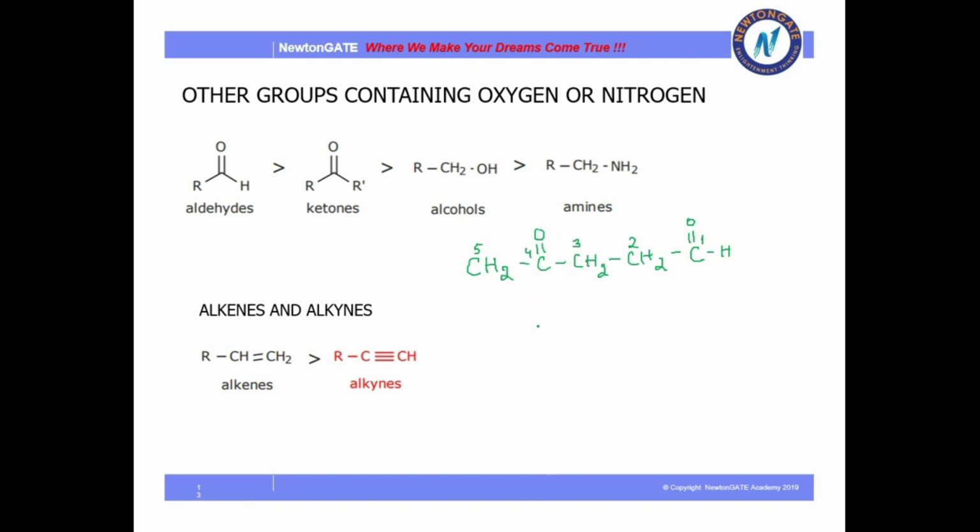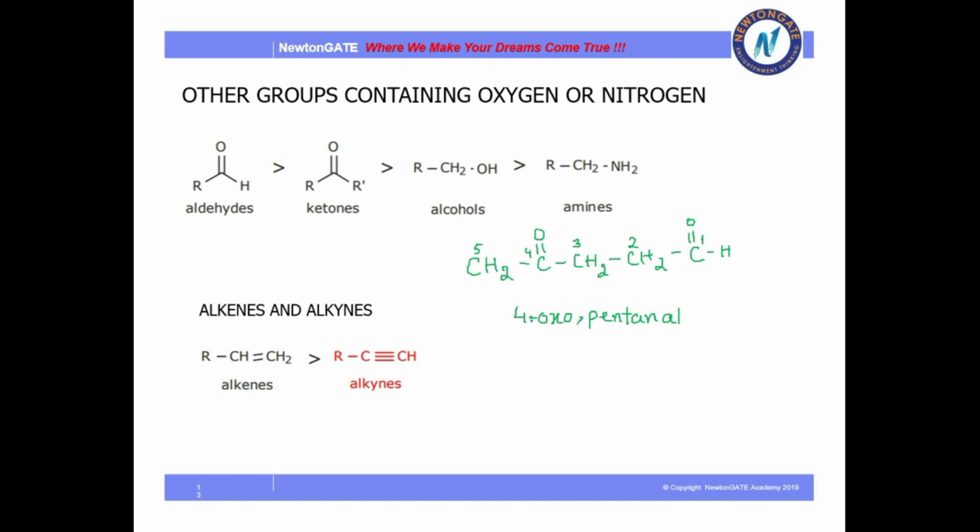So how will I write it? I will write it as a prefix. The prefix of keto is oxo. So it is 4-oxopentanal, as there are 5 carbons. I hope it is clear.